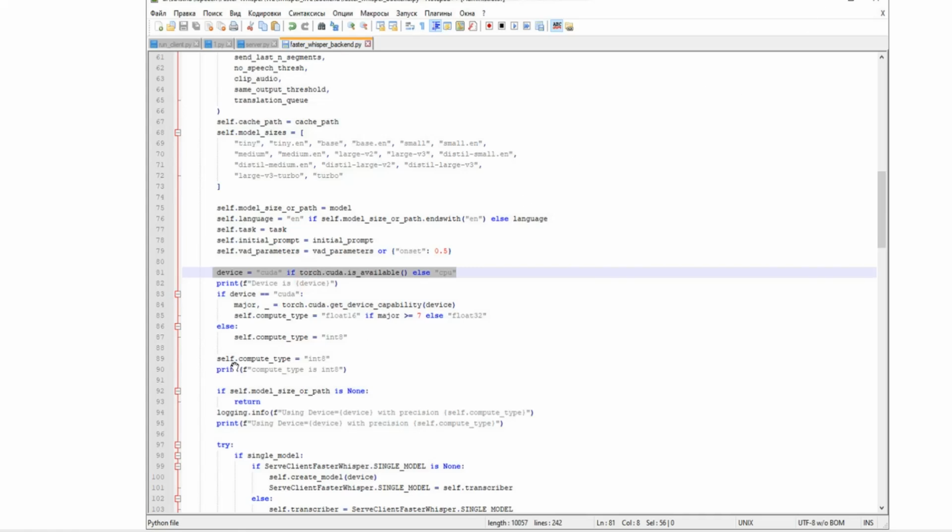Here, additionally, in the code you can see that I forced the compute type to be int8. As I have already said, in this mode the video memory consumption is the lowest, approximately 1.7 GB.